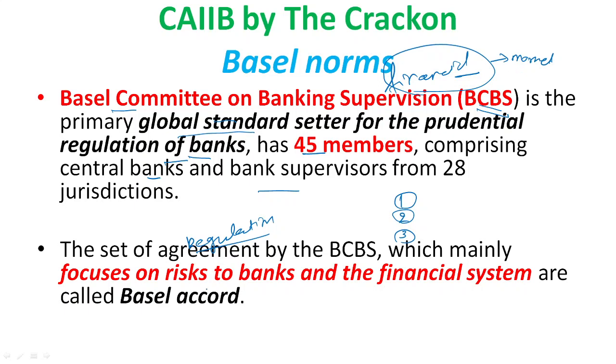To deal with all those risks related to banks and any other financial systems, the set of agreements or regulations by the Basel Committee on Banking Supervision are called Basel Accords. These are regulations created by them for the proper supervision and regulation of the banking financial system, so that it can cope with all the upcoming or relative risks, right?